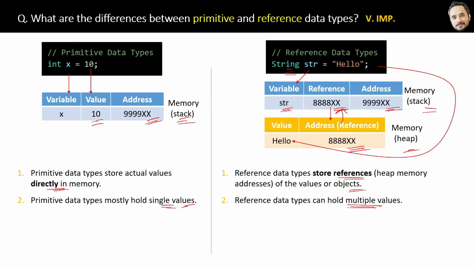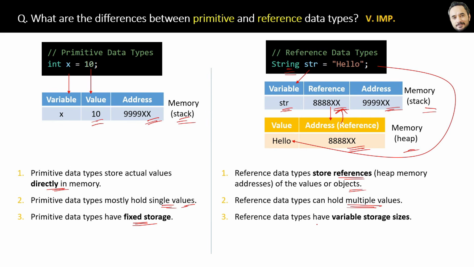Okay, so great. Then next difference is, primitive data types have fixed storage. Once you decide, it is final. Okay, for example, int has a fixed storage, whereas reference data types have variable storage sizes, meaning you can add multiple values in the heap memory anytime corresponding to a single variable in the stack, like an array. Okay, so this is also an advantage, and the reason why we have this complex memory management for reference types.